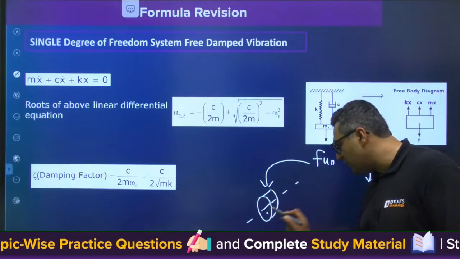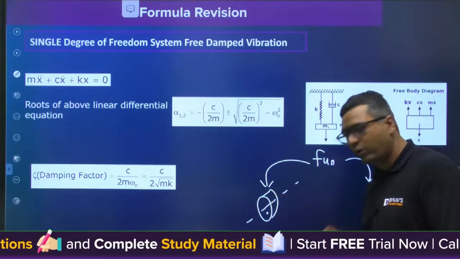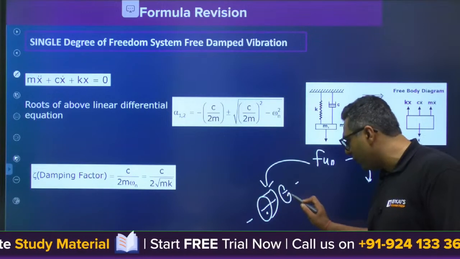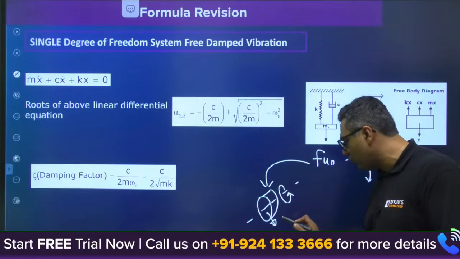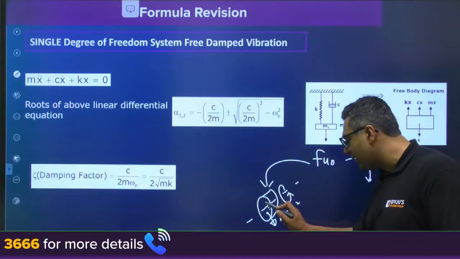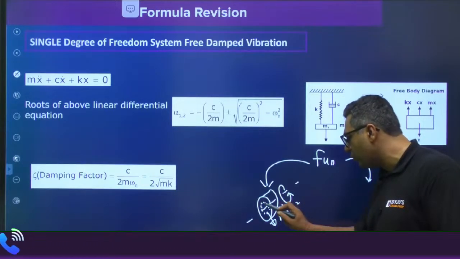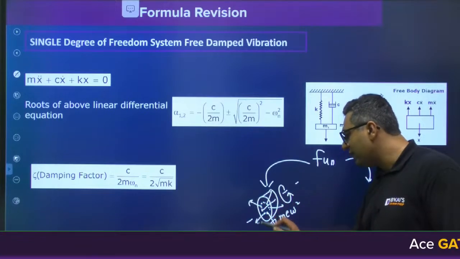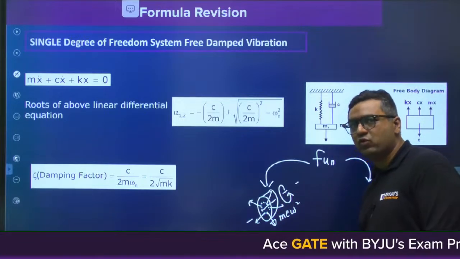As the mass lies eccentric to the centroid, when it rotates with omega, there will be an unbalanced centrifugal force, which is m e omega square. As the rotor rotates, the direction of this force keeps changing, and such a force is a fatigue force.